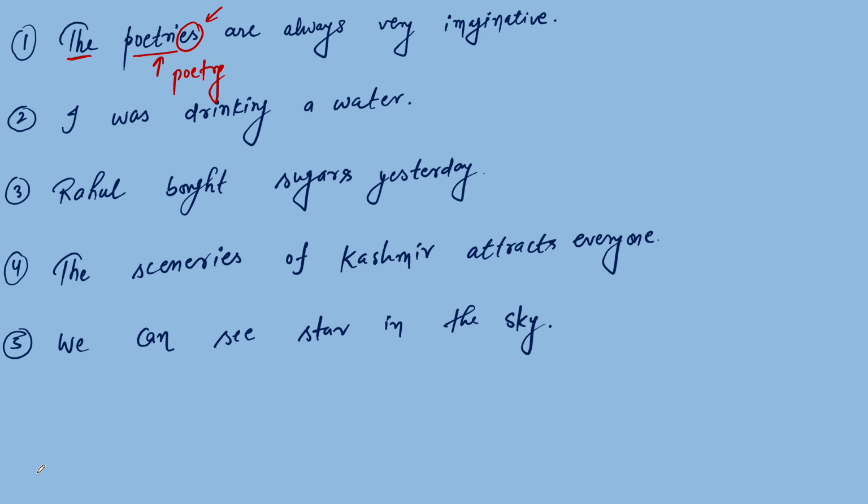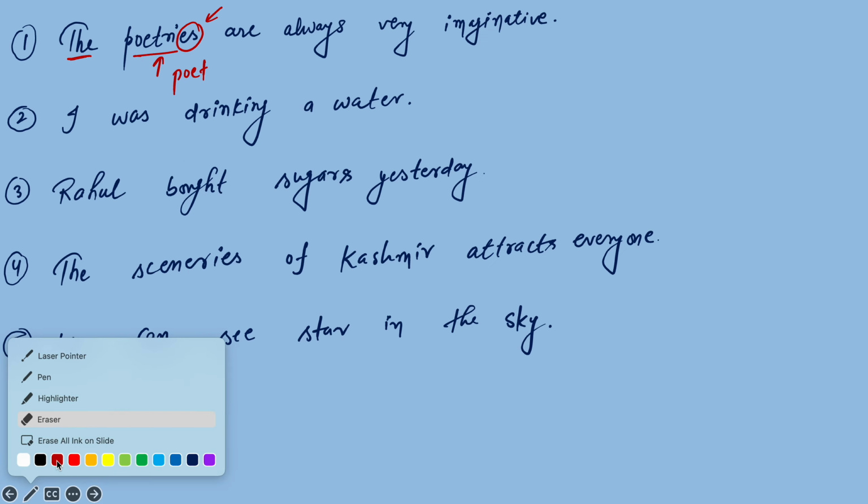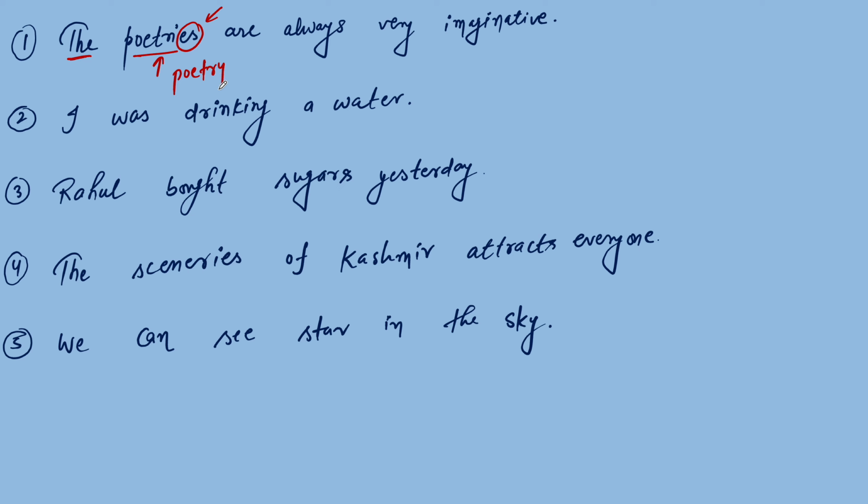Okay. Let me rewrite, it's poetry. And as it is a noun, whether it is a countable or uncountable noun, it does not matter. It is a noun. And because of this noun, this is an article, the, which is an article.